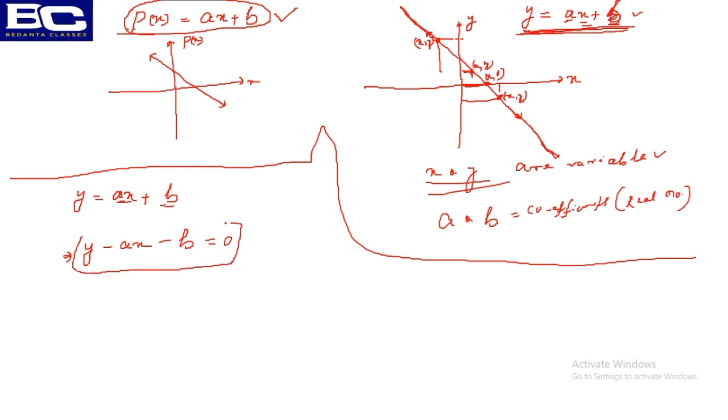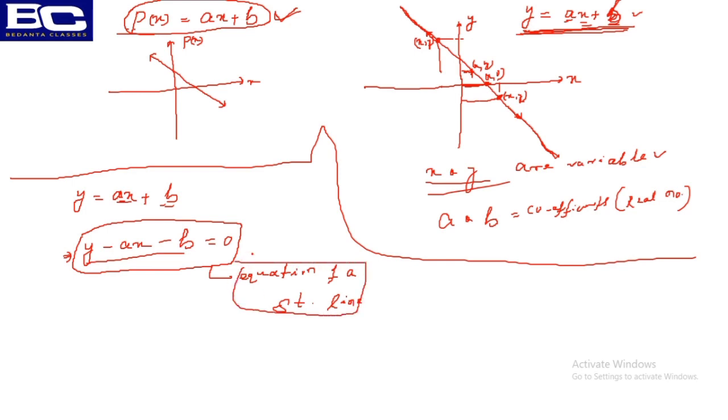This becomes an equation. So this whole thing is equated to 0. This is an equation. The linear polynomial, whatever we have studied in our 9th standard, even in the 10th standard studying part, that same thing is nothing but an equation of a straight line. Equation of a straight line. Is it? Am I wrong in telling this? If I tell this is an equation of a straight line, is it wrong? No, this is not wrong. This is an equation of a straight line.